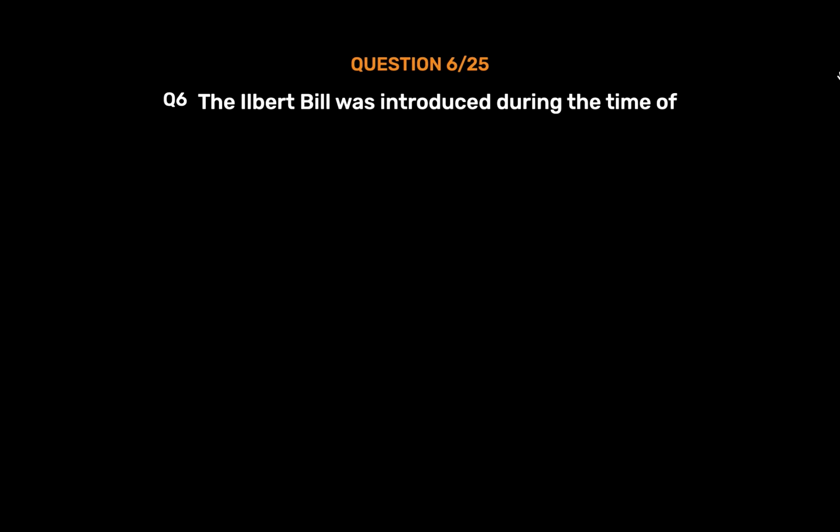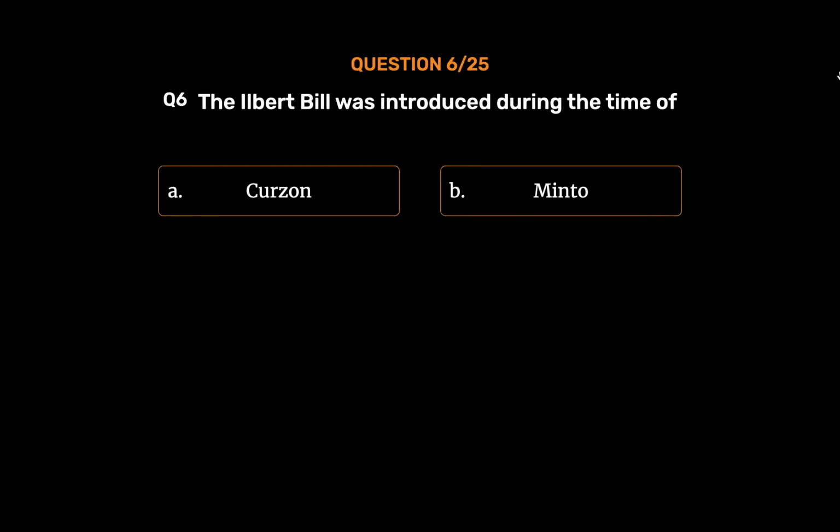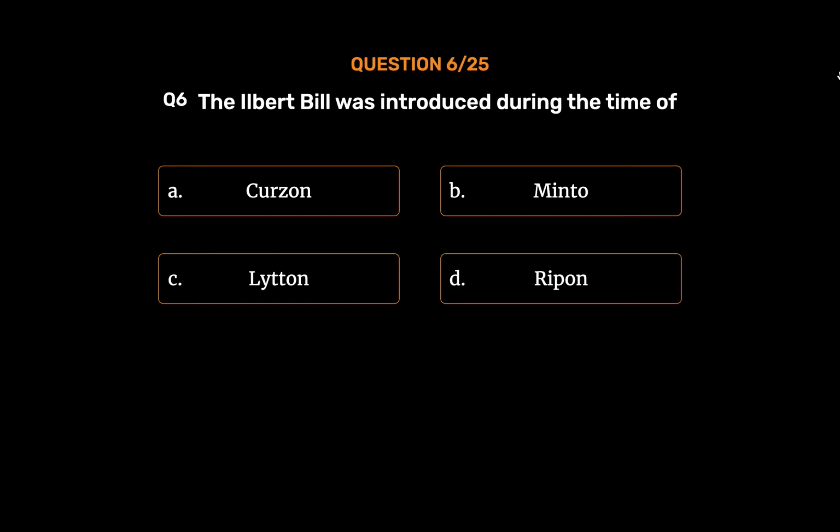Question number 6. The Ilbert Bill was introduced during the time of Option A. Curzon. Option B. Minto. Option C. Lytton. Option D. Ripon. The correct answer is Option D.